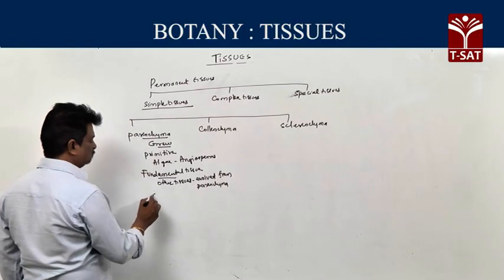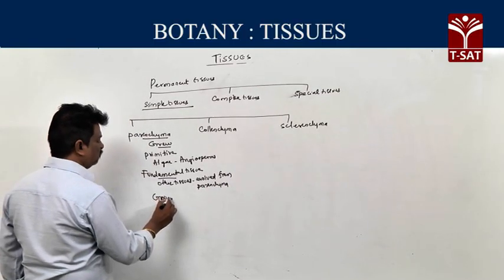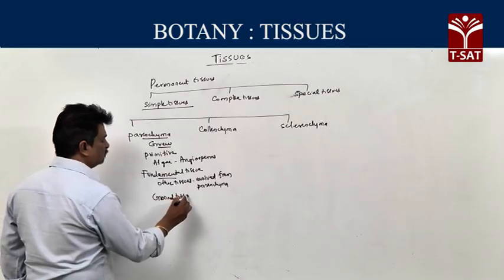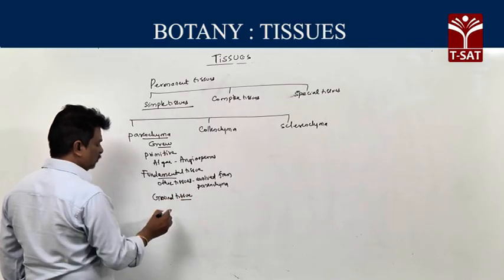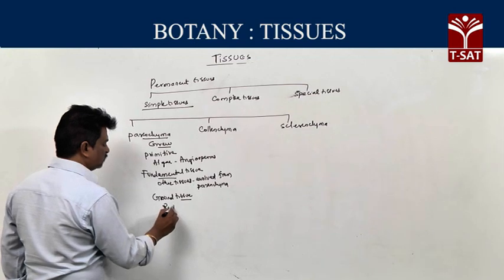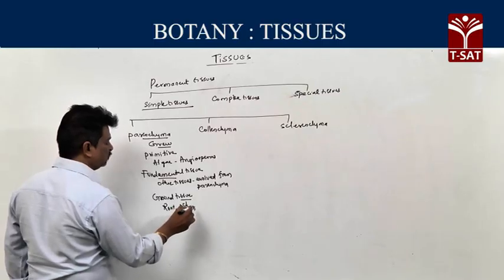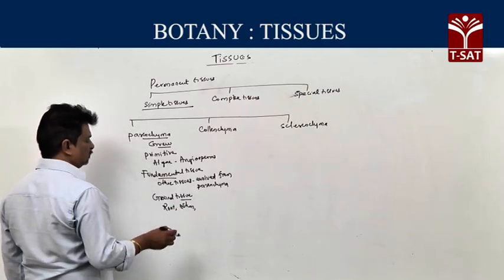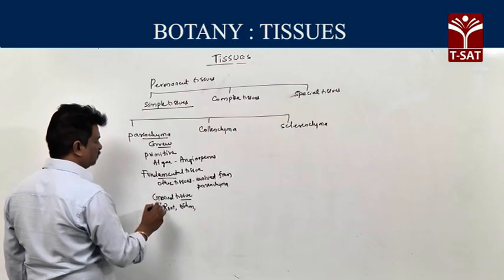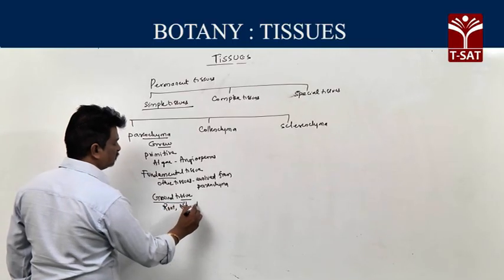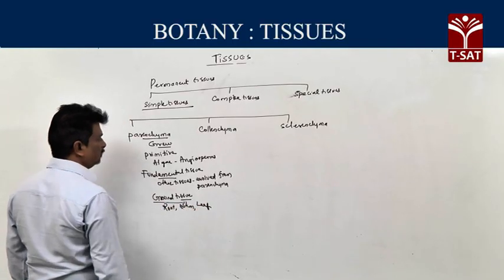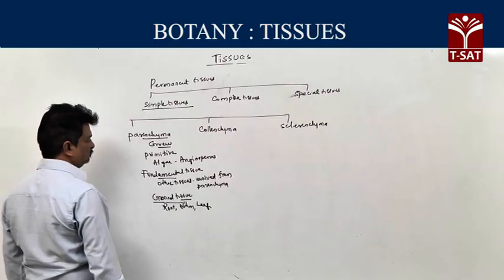Third one, called ground tissue, almost present in all parts like root, stem, leaf, fruit, flower. In all parts, parenchyma is present. So it is called ground tissue.